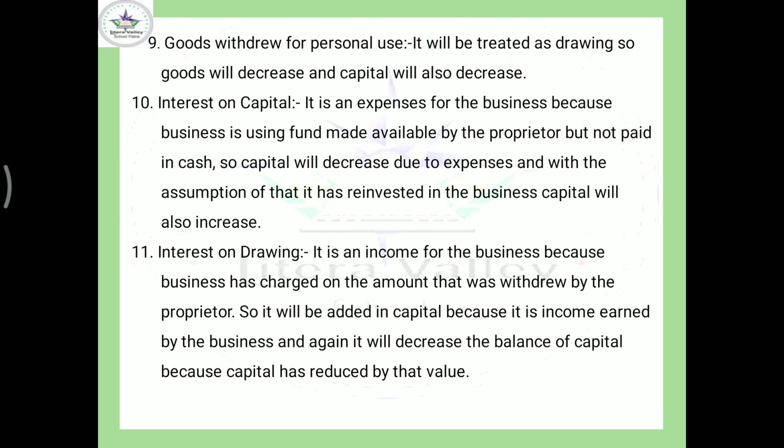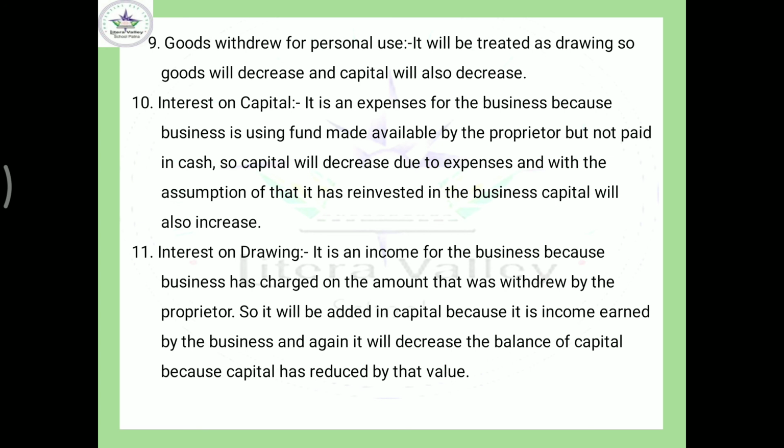So here, interest on drawing: when cash is withdrawn by the owner from the business, the business will this time charge interest on that drawing, and this interest on drawing is income for the business and expense for the owner, you can say.